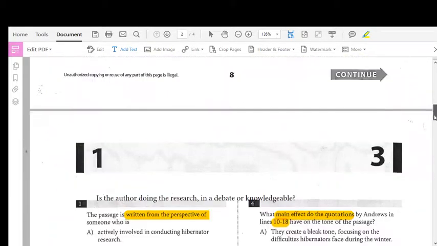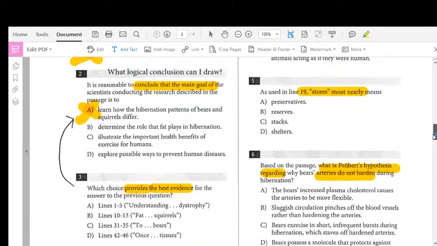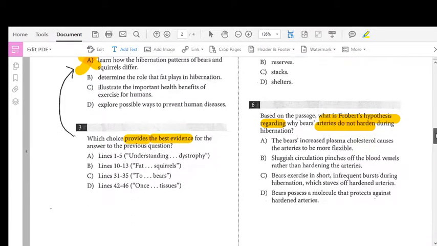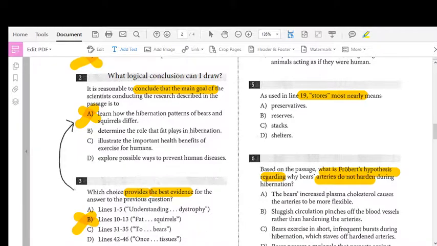So I'm going to choose the textual evidence that supports number 2. Now, if I didn't know number 2, I'm going to look at those 4 paragraphs and ask, thinking about those 4 different chunks, which one was the main goal for the research? As I look at my choices, I do know that I can cross one off: lines 10 through 13, where it talks about the squirrels. This whole research wasn't conducted so she could talk about squirrels, so I'm going to cross that off. That textual evidence is not supporting that. So that gives me lines 1 through 5, 31 through 35, and 42 through 46 to look at. I hope that helps. Good luck revising your answers, and thank you.